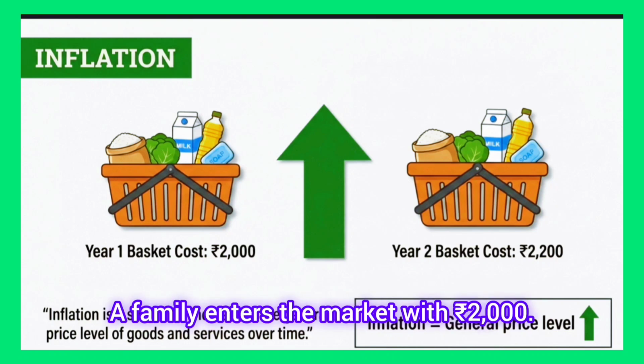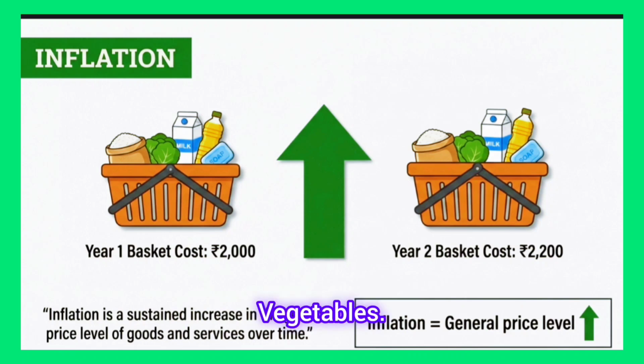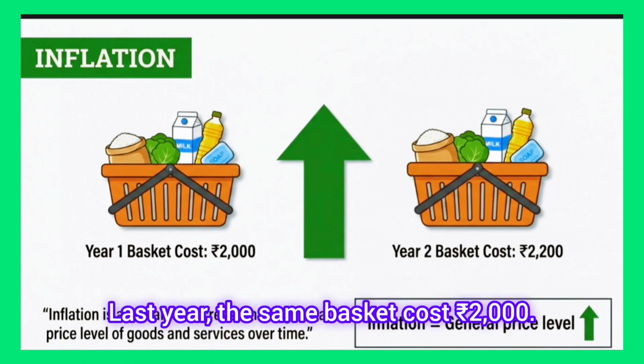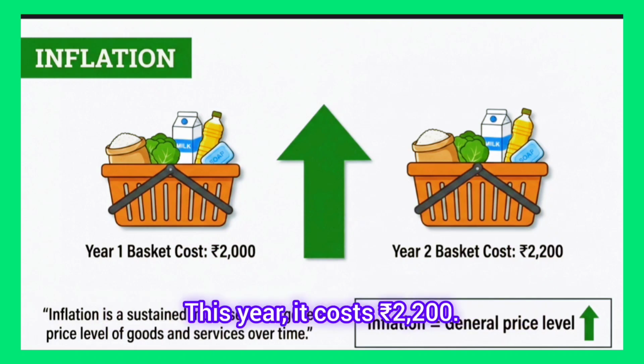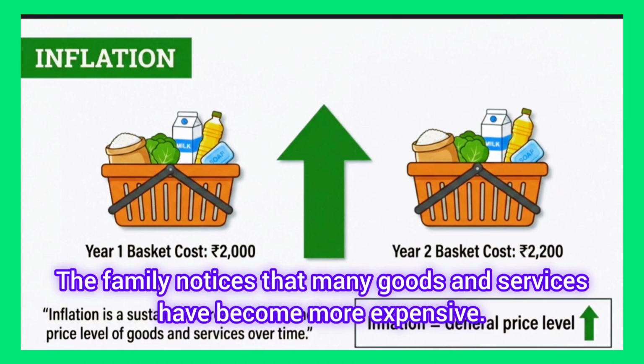A family enters the market with 2000 rupees. They buy rice, vegetables, milk, cooking oil, soap. Last year, the same basket cost 2000 rupees. This year, it costs 2200 rupees. The family notices that many goods and services have become more expensive.